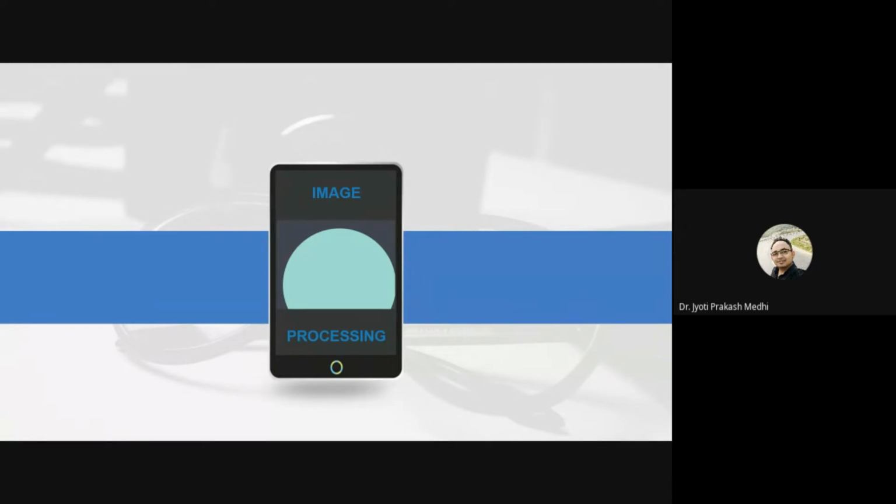Have you all gone through image processing, or have you ever tried image processing once? Is there anyone who has never used image processing in their entire life?